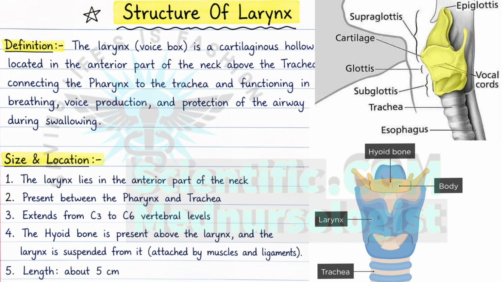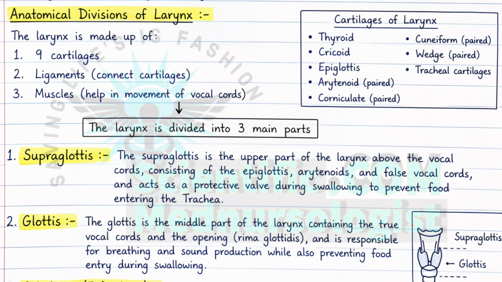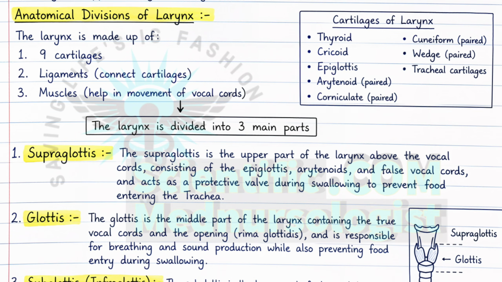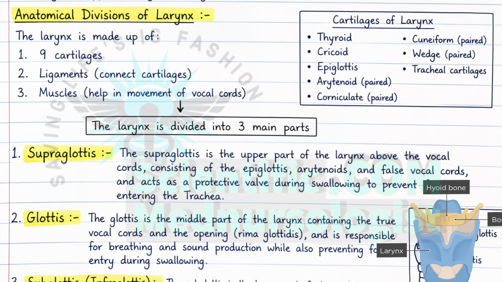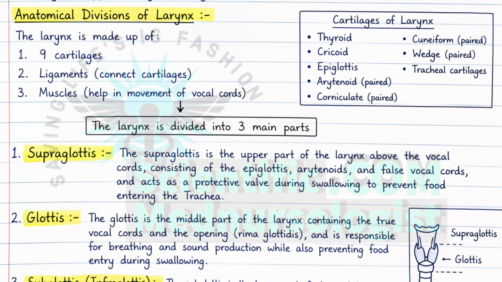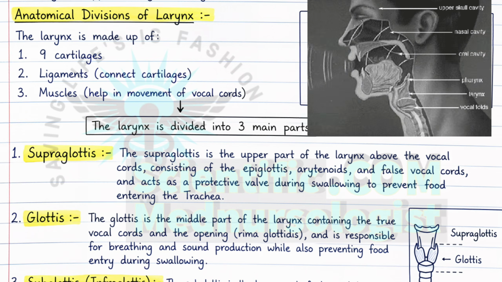The length of the larynx is about 5 centimeters, width is 4 centimeters, and weight is approximately 30 to 40 grams in adults. So now let's understand its structure. The larynx is made up of three main components: 9 cartilages, as you can see here, and ligaments, which help the larynx connect with the hyoid bone, and muscles are present which vibrate the vocal cords to produce sounds and to speak.